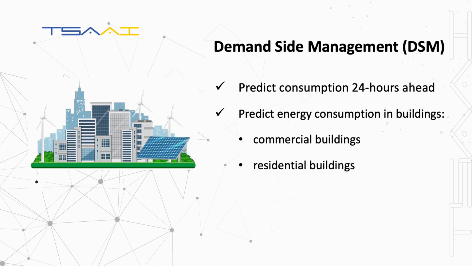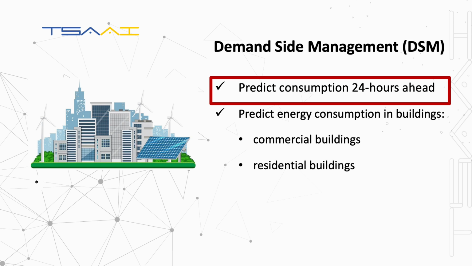Another highly important example is demand-side management, a technology for controlling and optimizing energy demand on the consumer side. Optimal planning of the most energy-efficient consumption requires prediction of the demand 24 hours ahead.